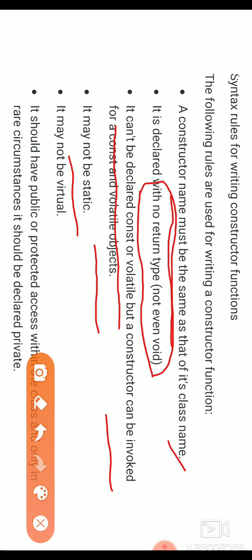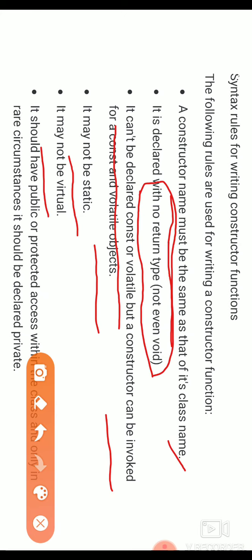Static is a keyword that is used before member variables and member functions. But when we declare a constructor, always remember that const, static, volatile must never be used before it.